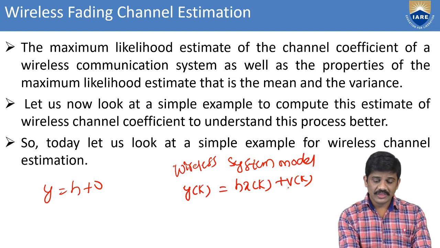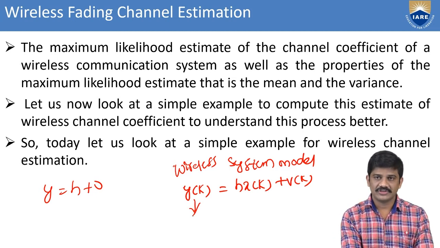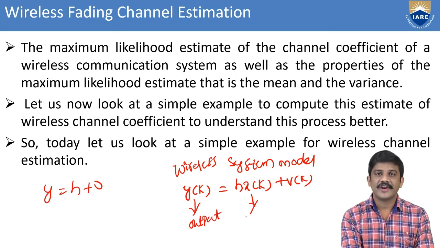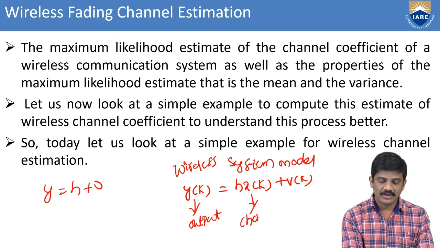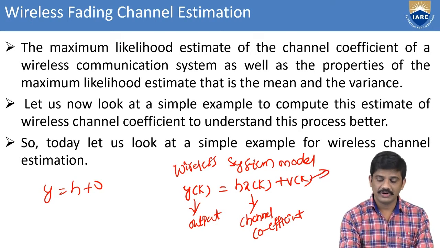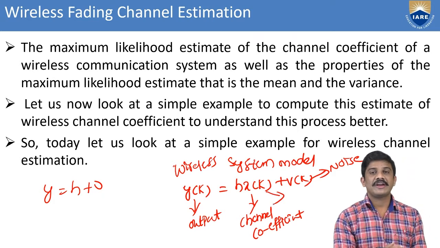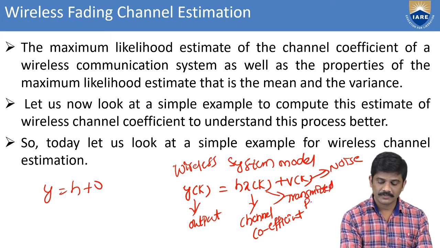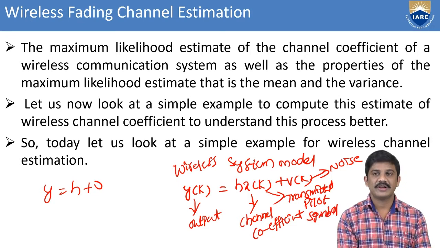Here y of k is the output of the function. h is the channel coefficient, and v of k is the noise. This is the noise observation model. x of k is the transmitted pilot symbol.